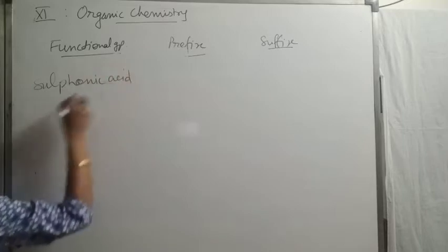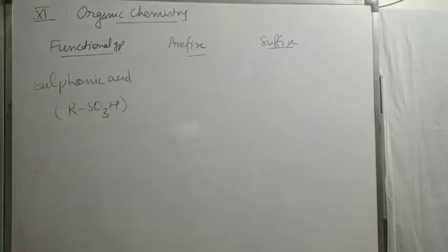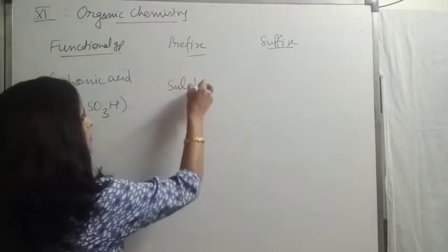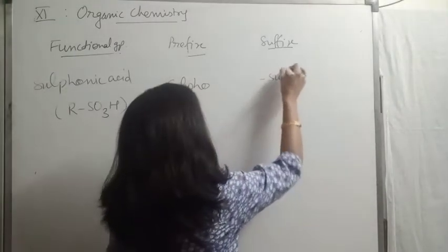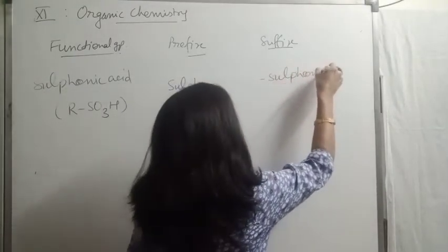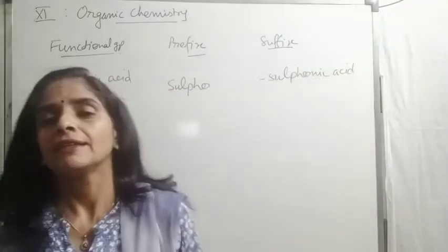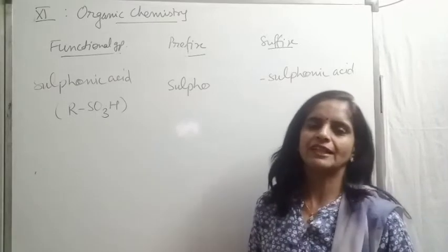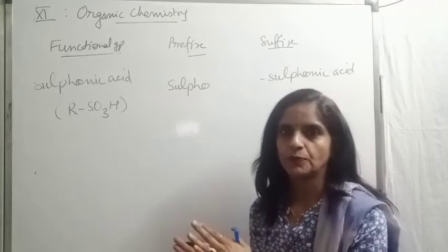Sulfonic acid, RSO3H. Prefix is sulfo and the suffix is sulfonic acid. So beta, if you want to be perfect in IUPAC nomenclature, this table is very important for you.